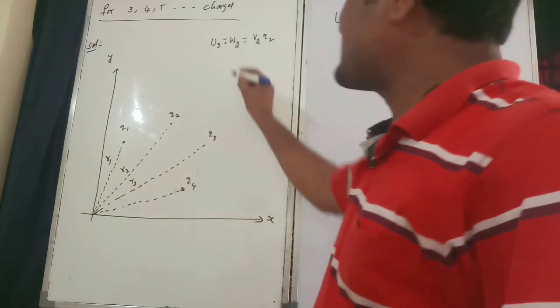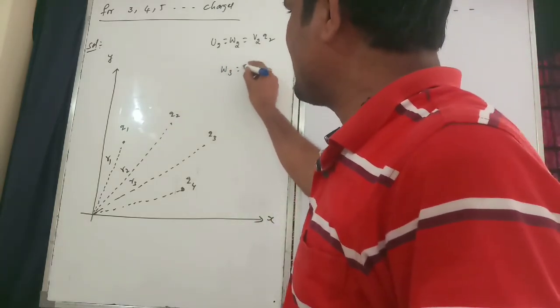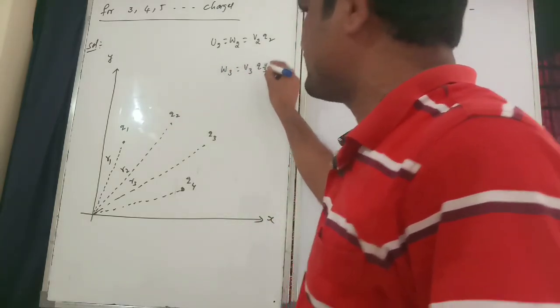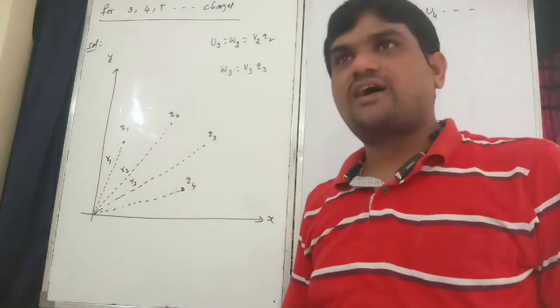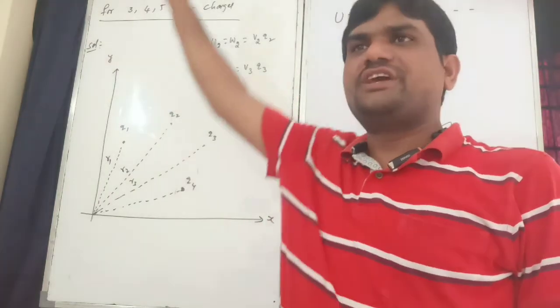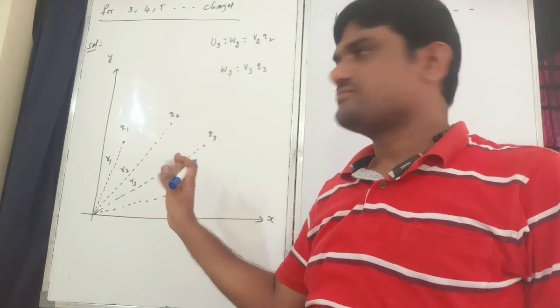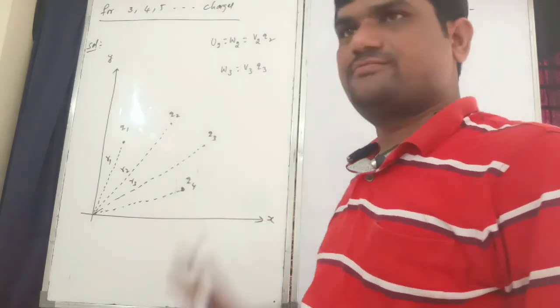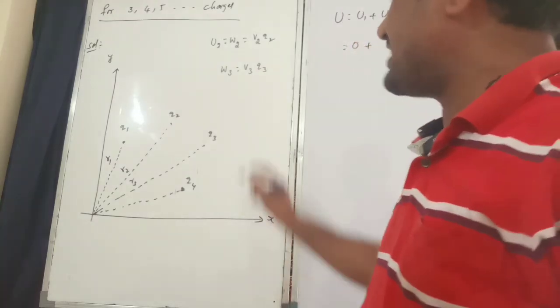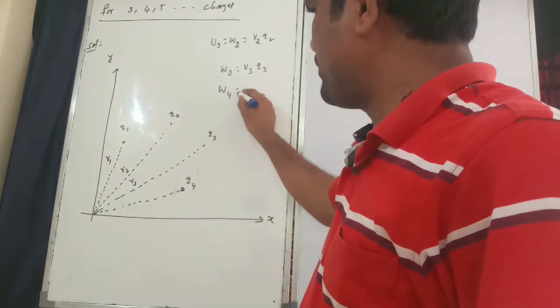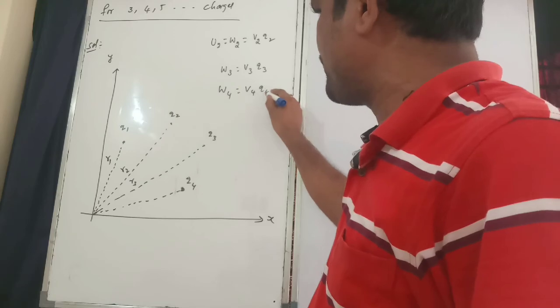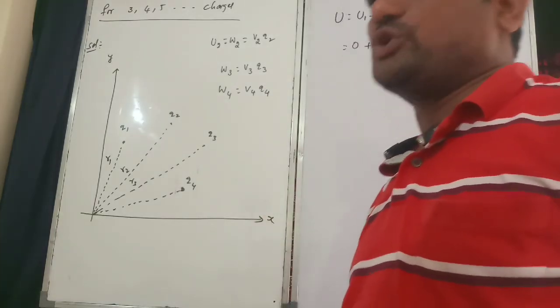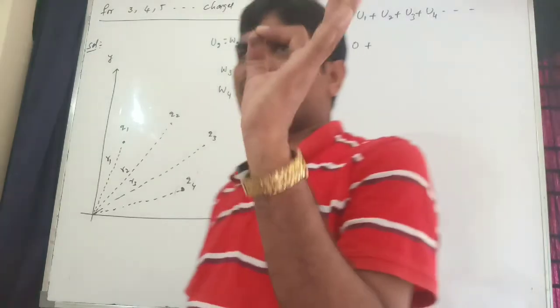Next W3 is equal to V3 into Q3. Q3 charge we can bring from infinity to this point, where the potential is V3. Next one, W4 is equal to V4 Q4.